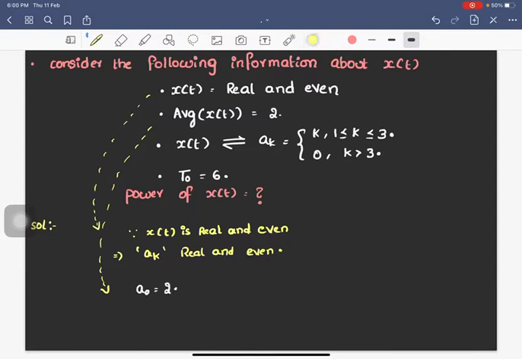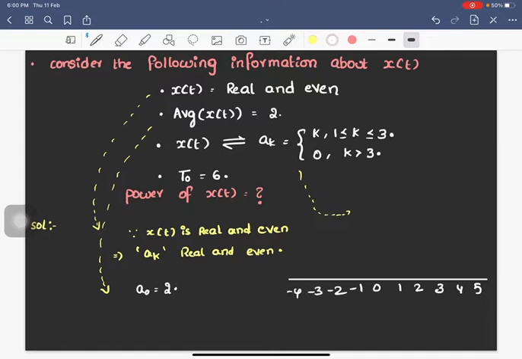And from this third point, let me draw this. I mark 0, 1, 2, 3, 4, 5, and minus 1, minus 2, minus 3, minus 4.